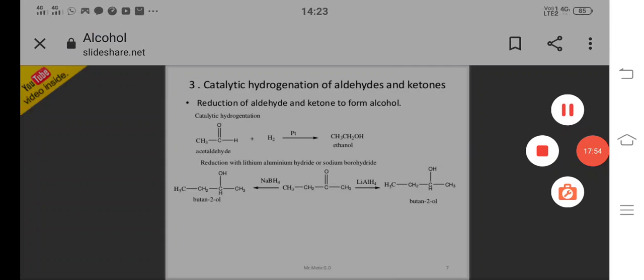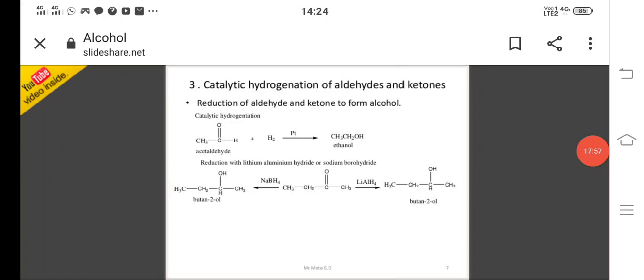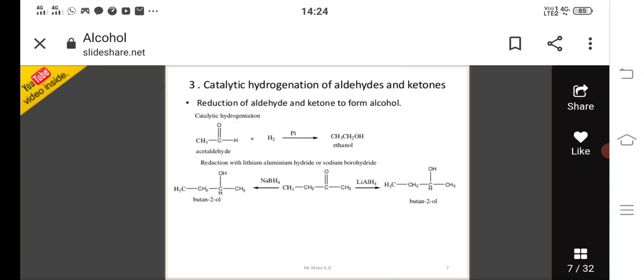Next is catalytic hydrogenation of aldehydes and ketones: reduction of aldehyde and ketone to form alcohol. Catalytic hydrogenation means acetaldehyde reacts with hydrogen in the presence of a catalyst, platinum, and is converted to ethanol, CH3CH2OH. Reduction can also be done with lithium aluminum hydride or sodium borohydride. Here 2-butanone is converted to butanol.